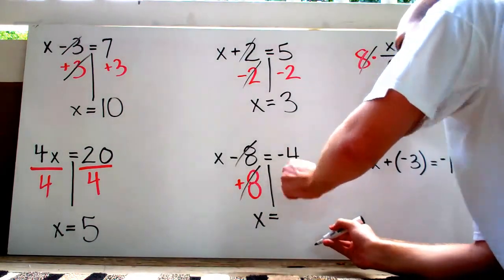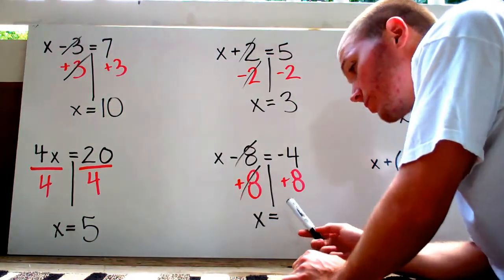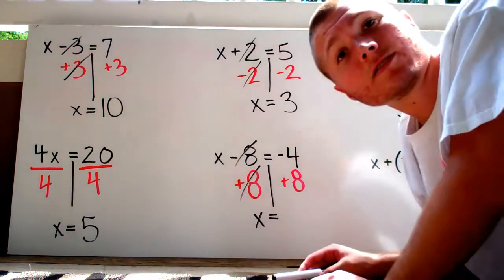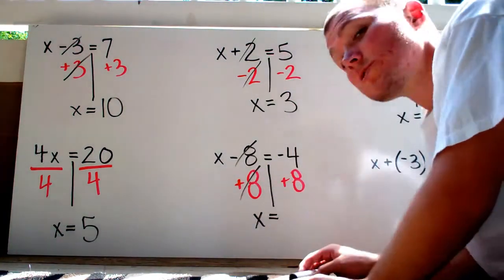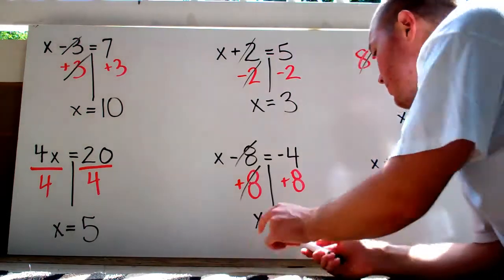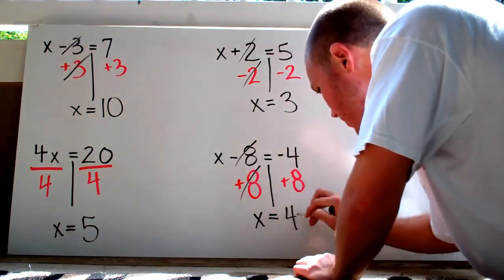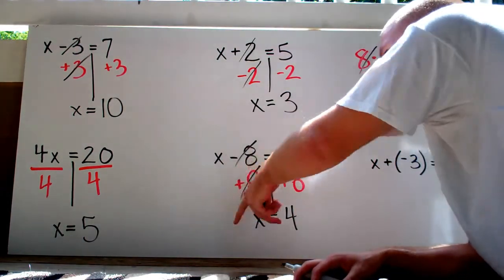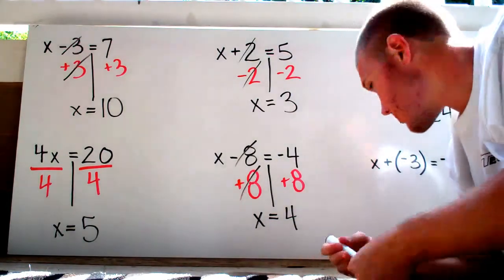And then over here I've got negative 4 plus 8. This is why it was so important to learn how to add and subtract, multiply and divide positive and negative numbers, because we're going to use that a lot now in this second unit. Negative 4 plus 8 is going to give me positive 4. And if I plug positive 4 into the equation again, what's 4 minus 8? Negative 4. So that must be the answer. Next one.